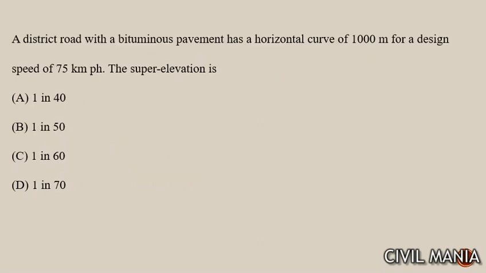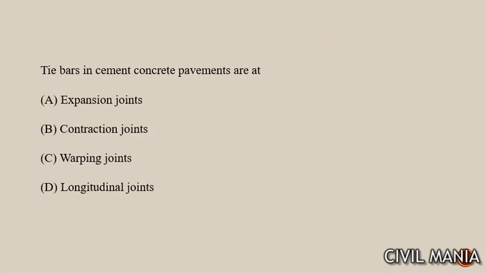Next question is a district road with a bituminous pavement has a horizontal curve of 1000 meter for a design speed of 75 kmph. The super elevation will be 1 in 40. Next question is tie bars in cement concrete pavements, where are tie bars used? These are provided at the longitudinal joints.